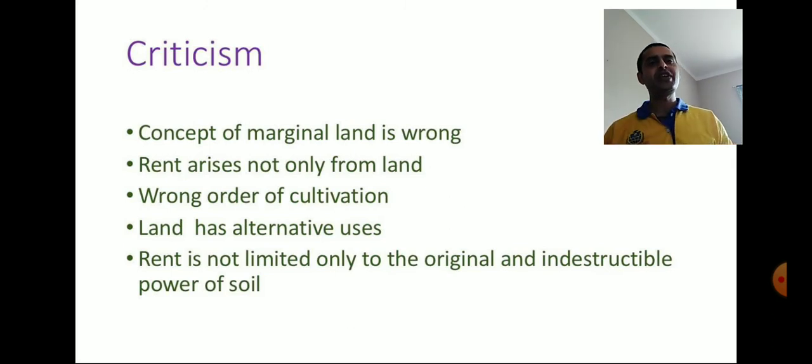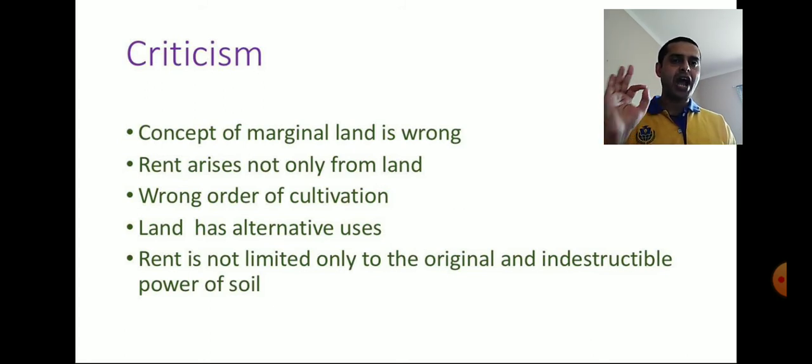And the next one we have is wrong order of cultivation. According to this theory, the cultivation on new land always begins with more fertile land and goes to less fertile land. So here let me give you one simple example. Suppose we have highly fertile land, but there is no proper marketing, no proper transportation facility, no proper communication facility.